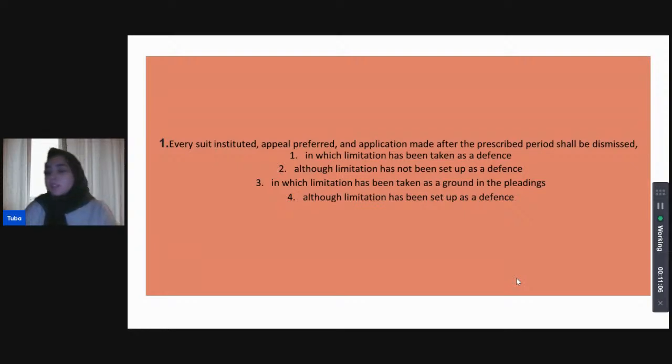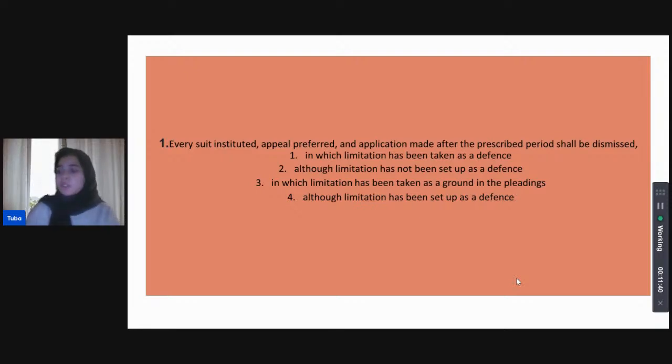So here we have our first question. The first question is that every suit instituted, appeal preferred, and application made after the prescribed period shall be dismissed. Now, it shall be dismissed when the first option is in which limitation has been taken as a defense. The second option is although limitation has not been set up as a defense. The third is in which limitation has been taken as a ground in the pleadings. And the fourth is although limitation has been set up as a defense.